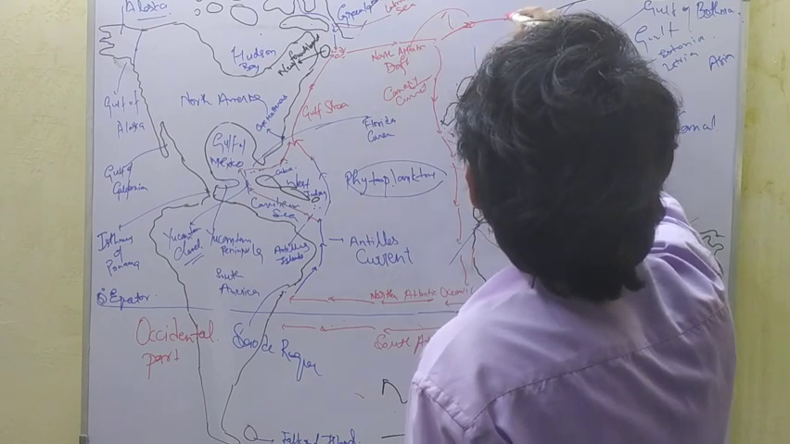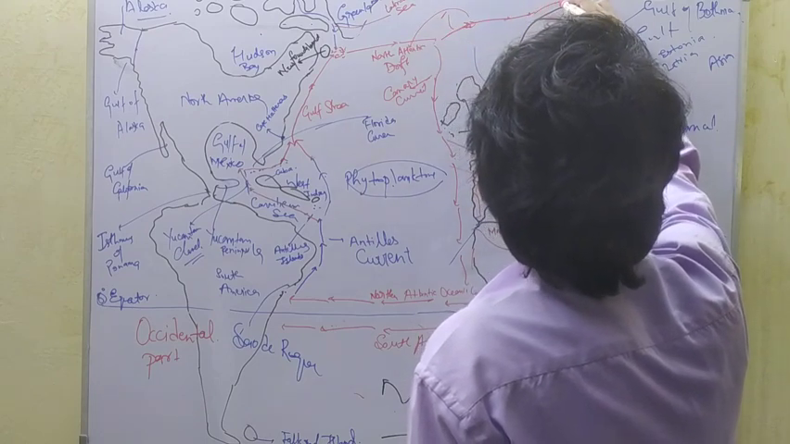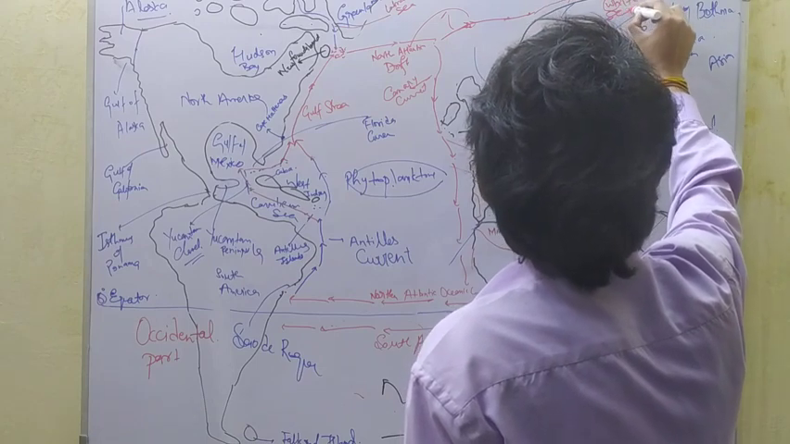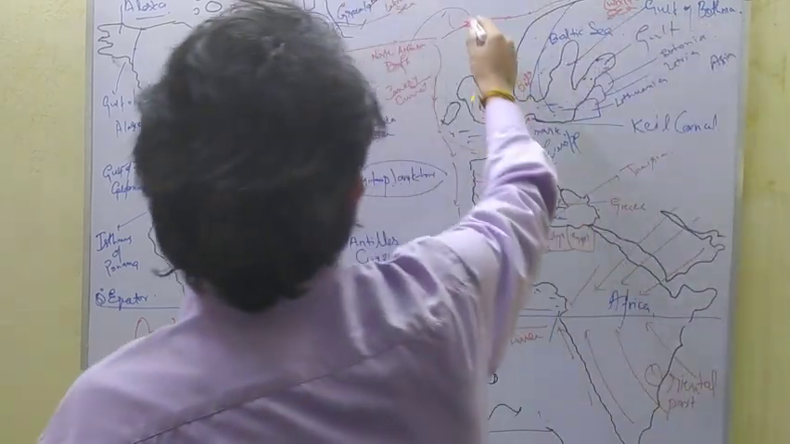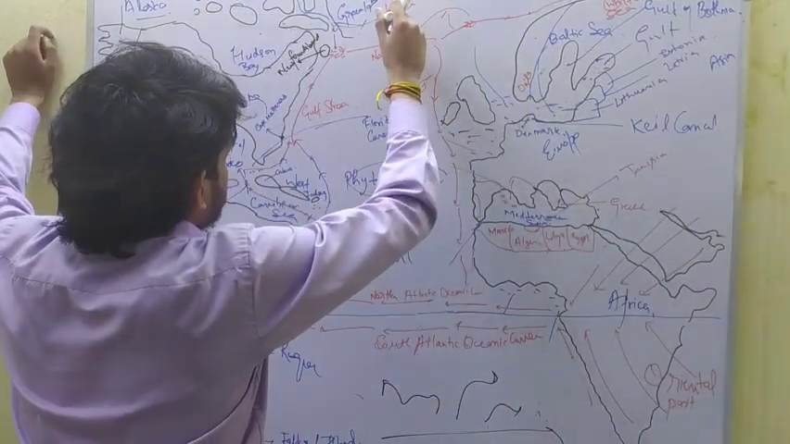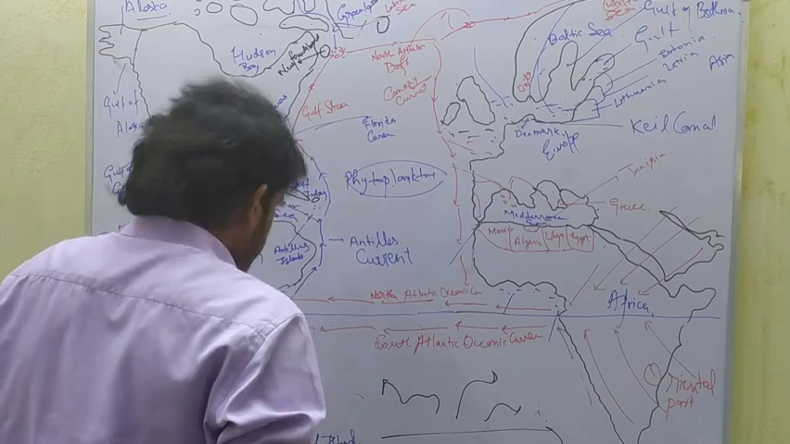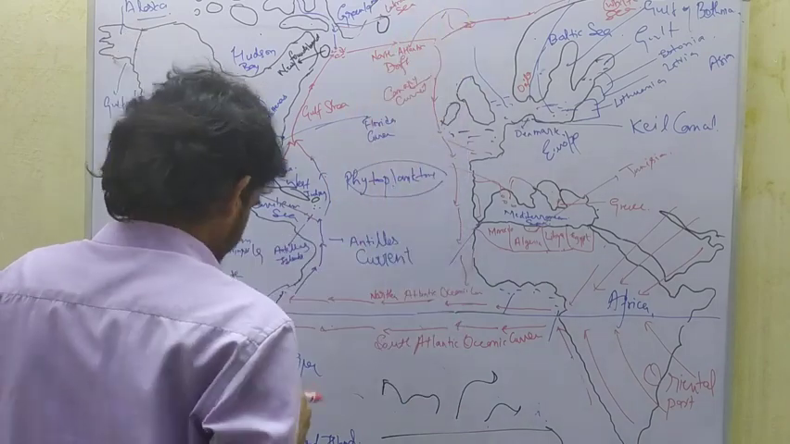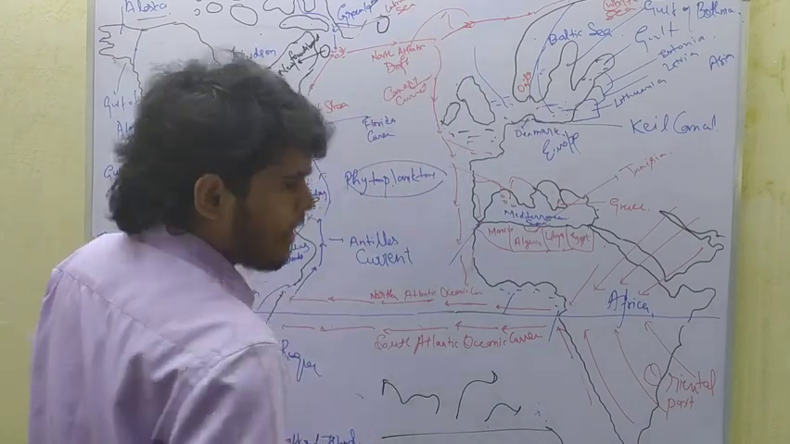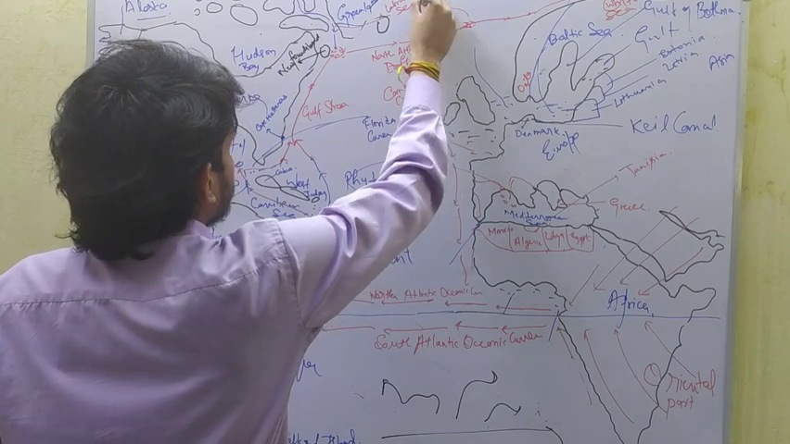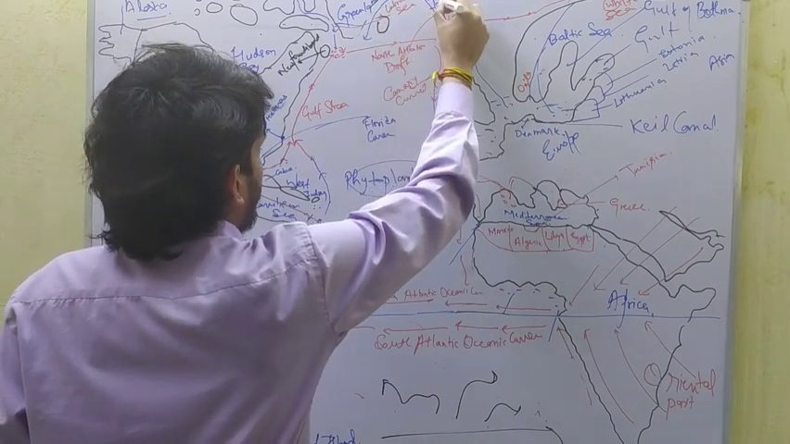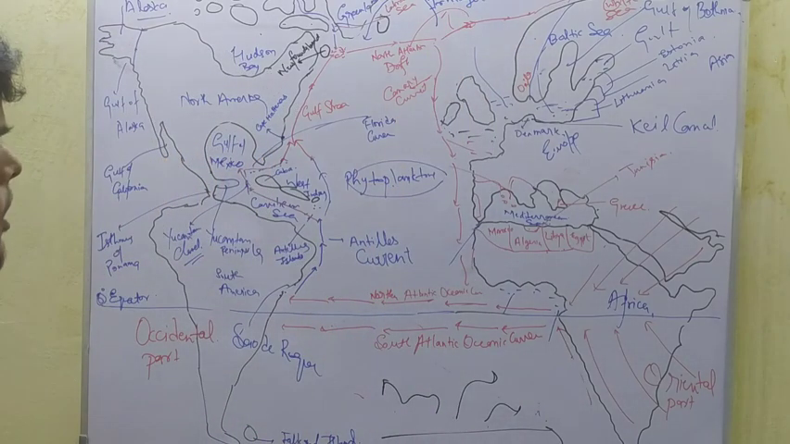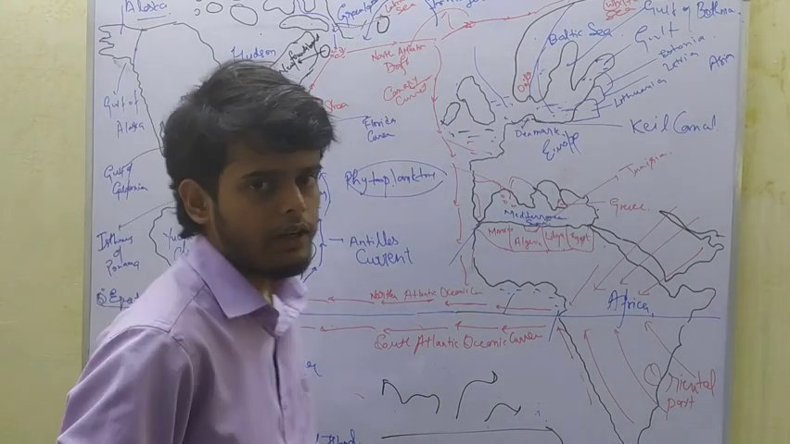This is the North Atlantic Drift, and it also moves towards the White Sea. Here the White Sea is located. Another current: Iceland is located in the southwestern part of Greenland, and another drift also moves from here, which is called the Irminger current. So this is all about the North Atlantic Oceanic currents.